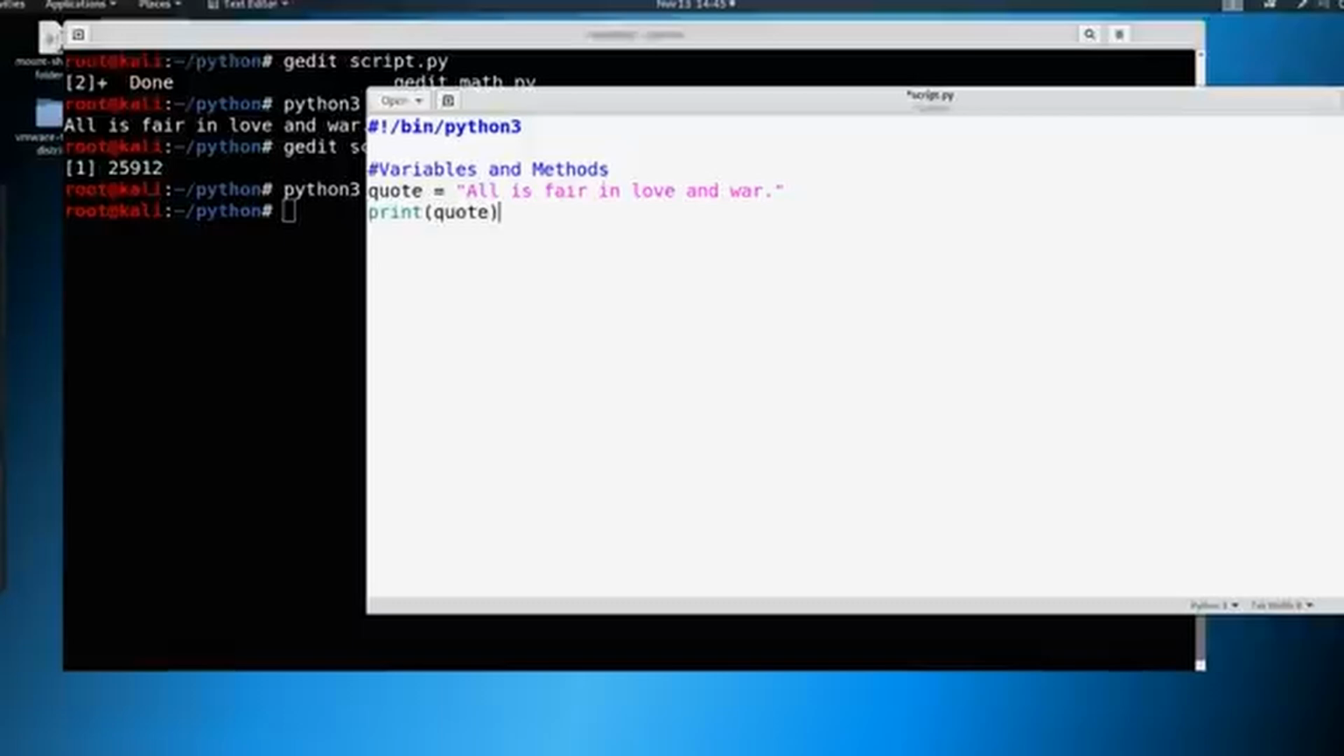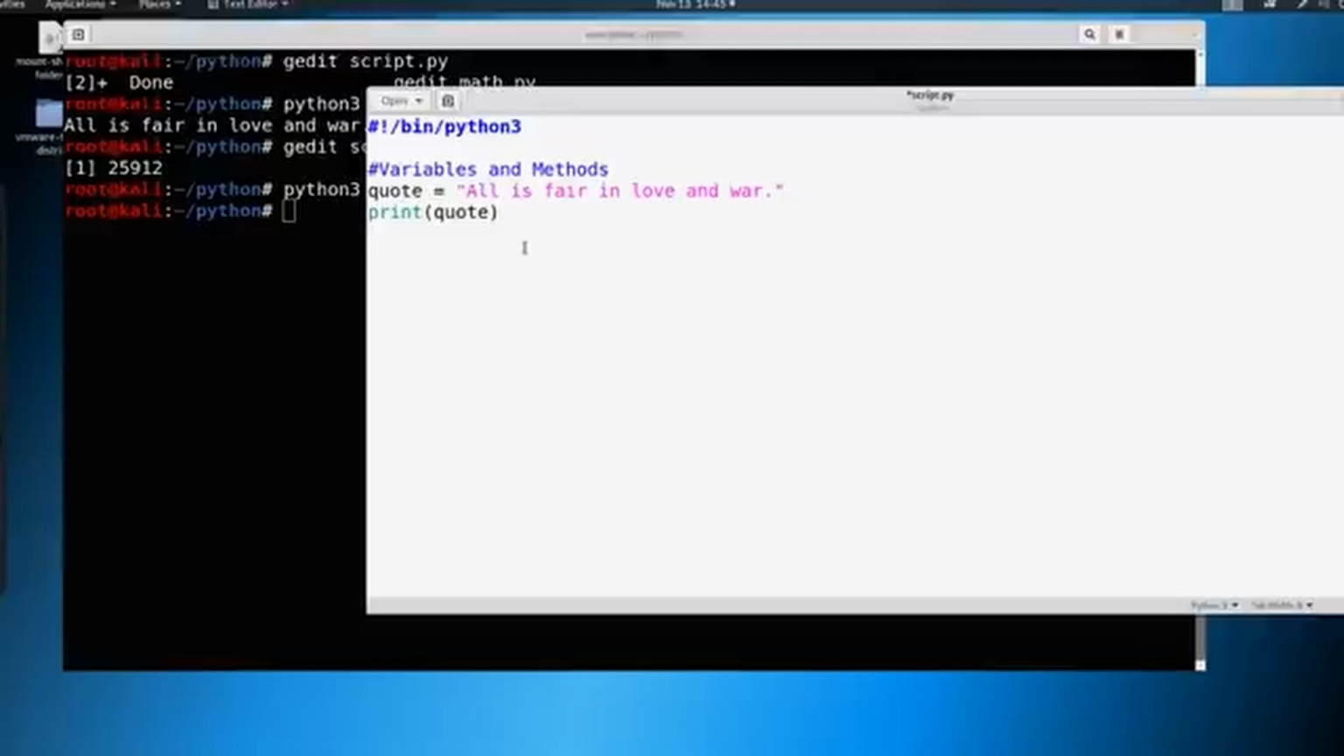Now we also have what are called methods. Okay, so methods are basically functions that are available for a given object. Okay, so don't worry too much about that description. That's a very dictionary-based description. Just think about what a method does. So I'll show you these methods here.